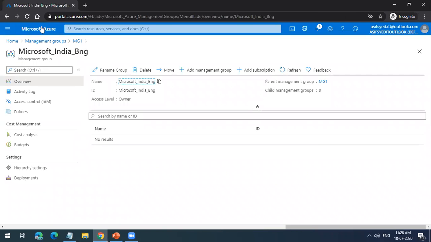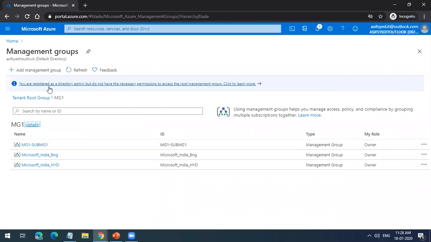We'll come to policy later, but I hope you understood the management group concept. I created 3 groups, and I can create one more management group called Microsoft US. You can have subgroups up to 6 levels. We created India, Hyderabad, and Bangalore. In Hyderabad, we can also create a Gachibowli office, and in that office, building 1, building 2, building 3, or similarly for production. Based on your organization and requirement, you can define the taxonomy and create the management groups.